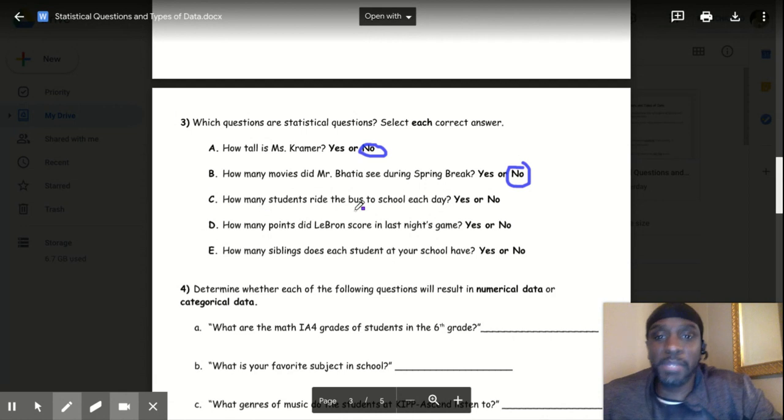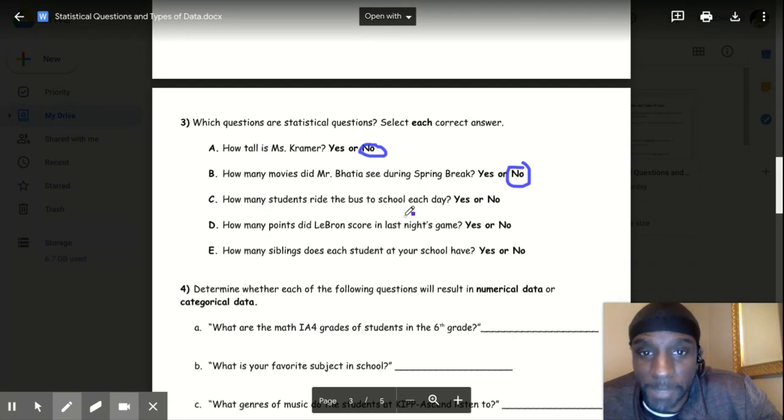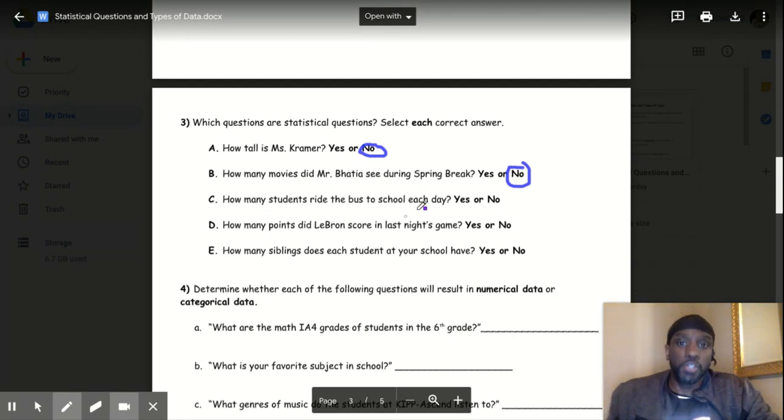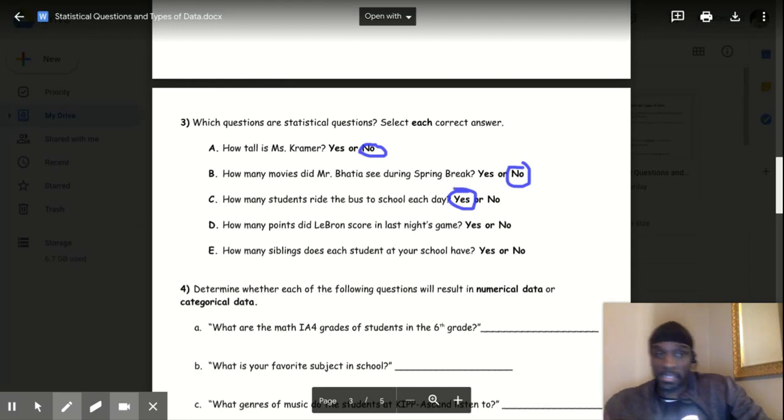Now here we go. How many students ride the bus to school each day? So this would be statistical, because it may change. On Monday, 10 may ride to school, but on Wednesday, it could be 20.